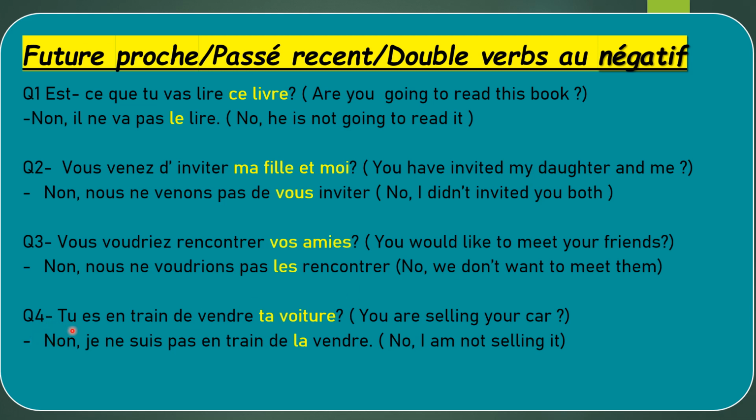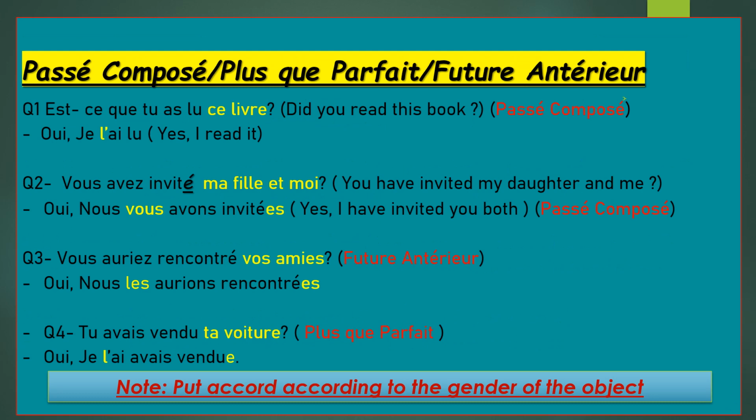Fourth is the present continuous. Tu es en train de vendre ta voiture. You are selling your car. First, non, je ne suis pas en train de, completing the first part of it, and I'm placing the pronoun just before the infinitive verb. Again, it's feminine plural here. That's why I have put here the accord, E and S. Amies is feminine plural, that's why we are making it third person plural.